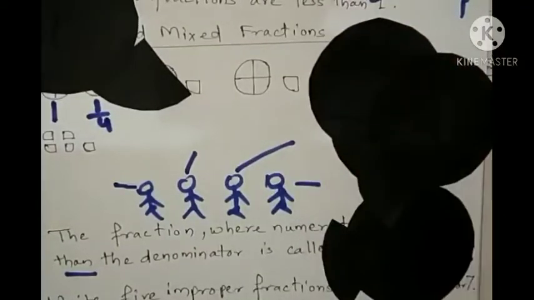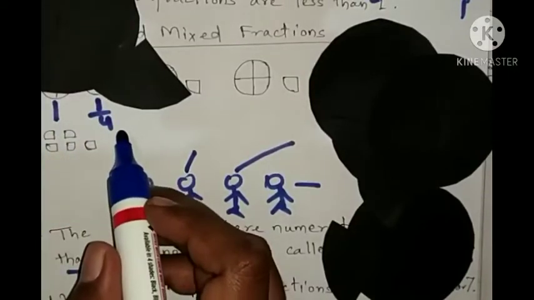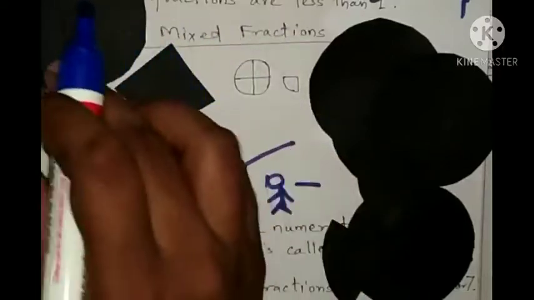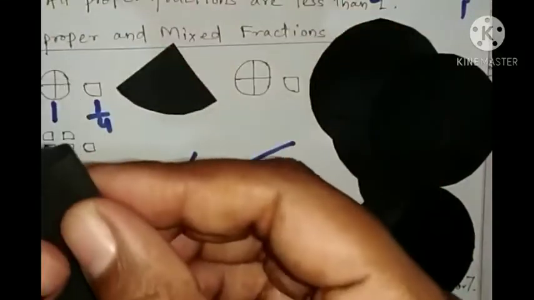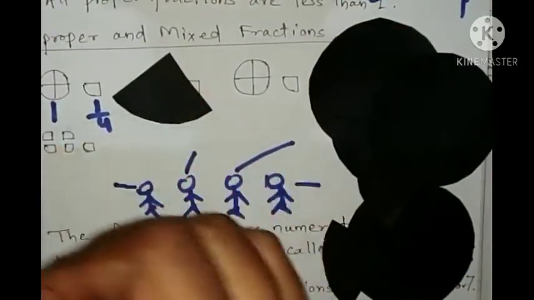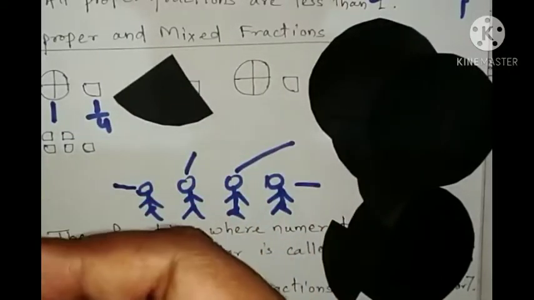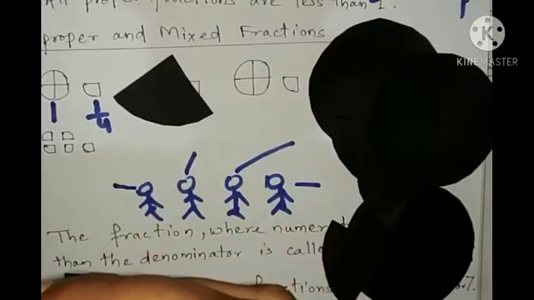So how can we write? We cannot write it as 5, this is 1 and 1 by 4. So this is the fourth part, and I will make this as 1/4.